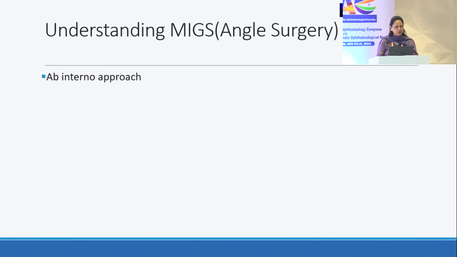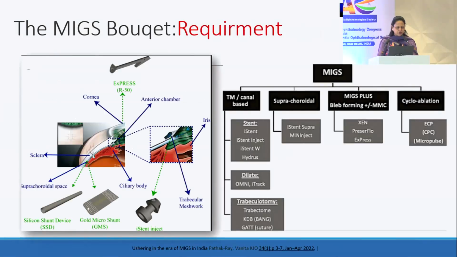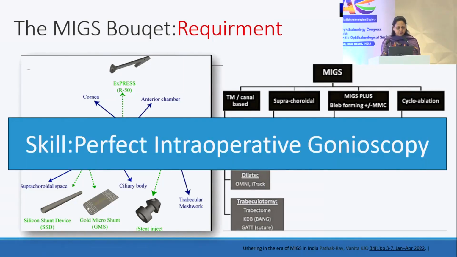So why is MIGS gaining so much popularity? That's because of its internal approach, minimal trauma to the target tissue, modest efficacy but excellent safety, that is the key point, and rapid recovery with minimal impact on the quality of life. So if we want to choose from the different MIGS bouquet, the only requirement would be a perfect skill acquisition, that is a perfect intraoperative gonioscopy.